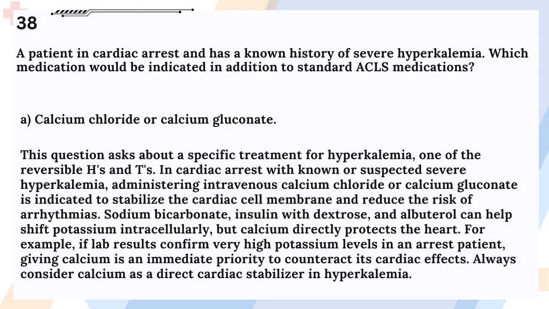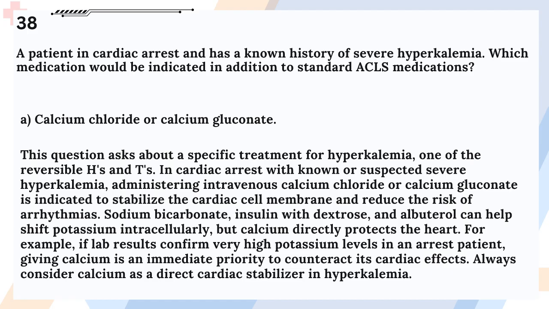Answer: A. Calcium chloride or calcium gluconate. This question asks about a specific treatment for hyperkalemia, one of the reversible H's and T's. In cardiac arrest with known or suspected severe hyperkalemia, administering intravenous calcium chloride or calcium gluconate is indicated to stabilize the cardiac cell membrane and reduce the risk of arrhythmias.